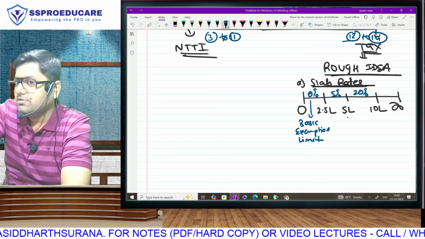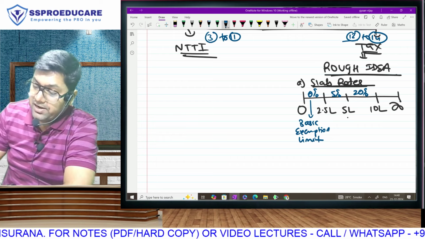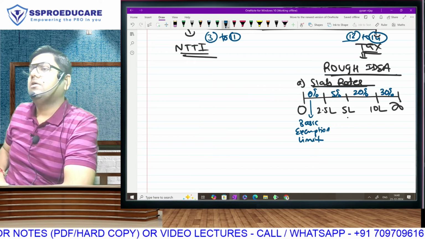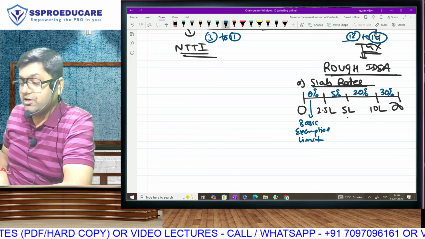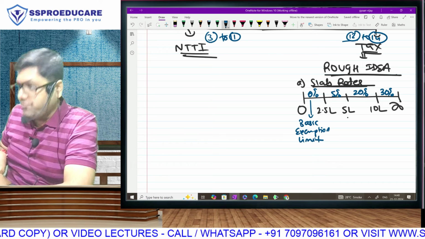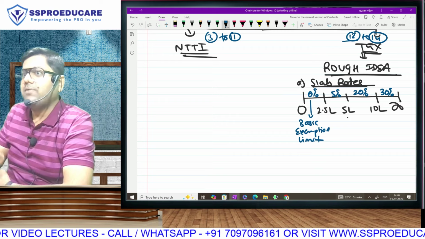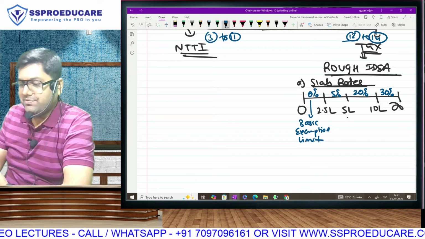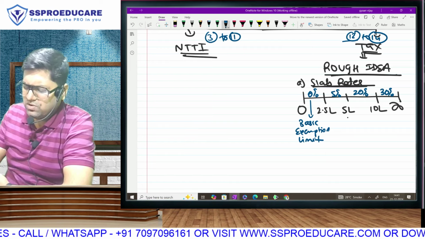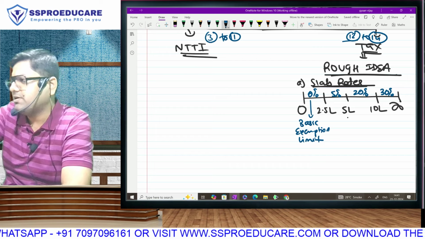Think about it. Good. In fact, more than 80. Decent amount you are earning. After 10 lakh, ladies and gentlemen, 30% is going to be the rate of tax. So whatever you earn after 10 lakh up to infinity, whether your income is 15 lakh, only 5 lakh will come here. 15 crores, so 15 crore minus 10 lakh will come. 45 lakh, then 35 lakh will come. 1 crore, so 90 lakh will come here. Take your total, subtract 10 lakh, balance will come.